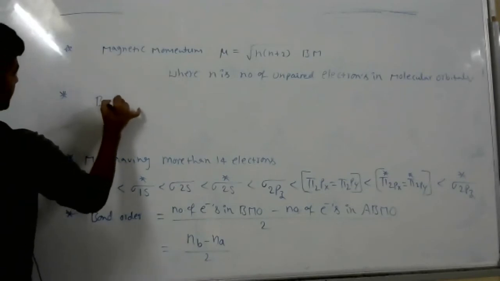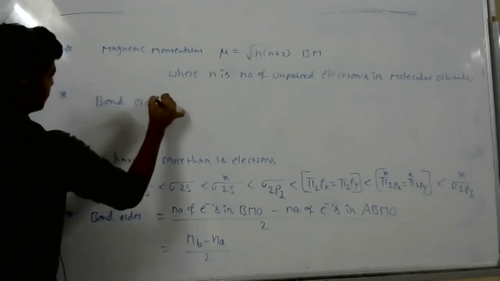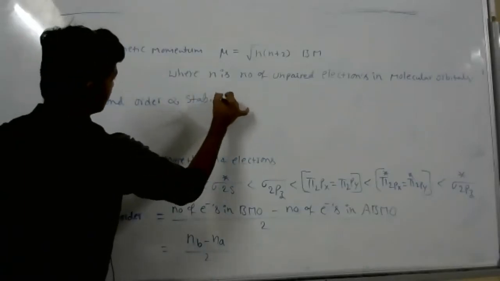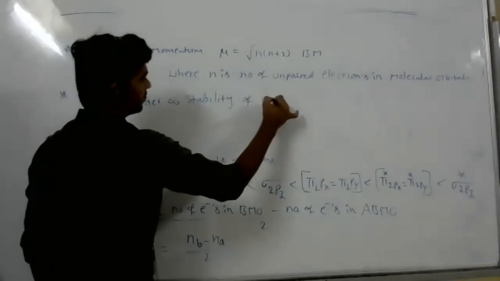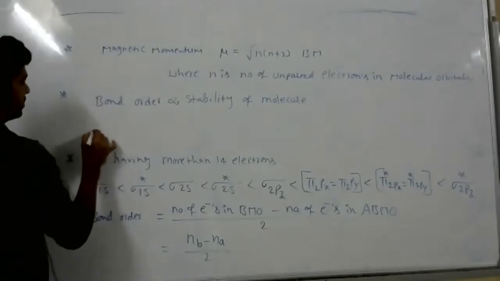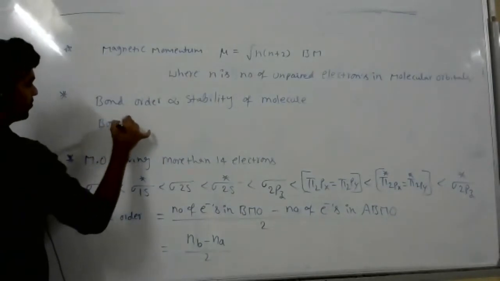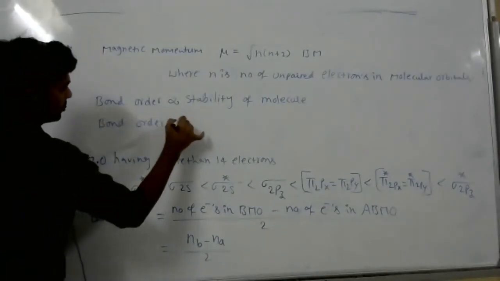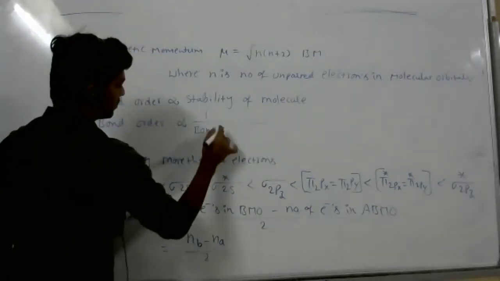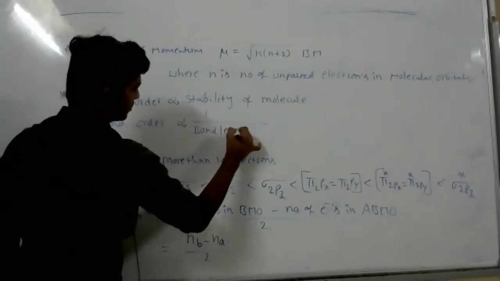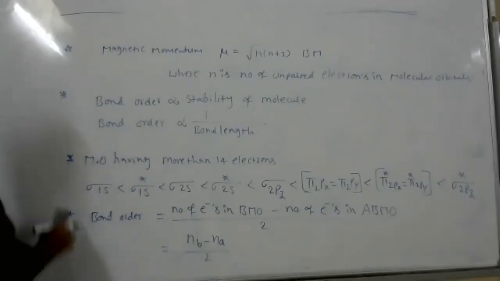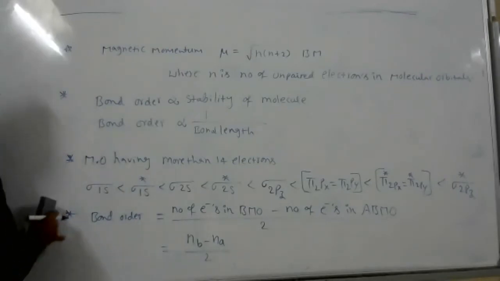Next, bond order is directly proportional to stability of molecule. Then bond order is inversely proportional to bond length. That's all till here, note down.